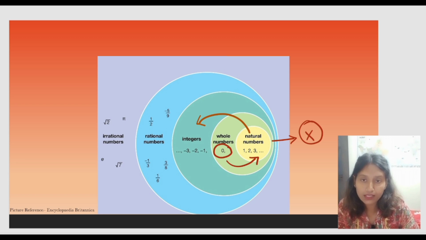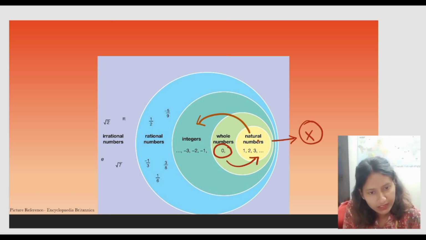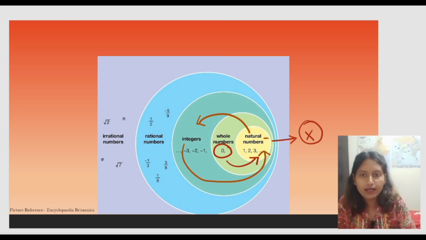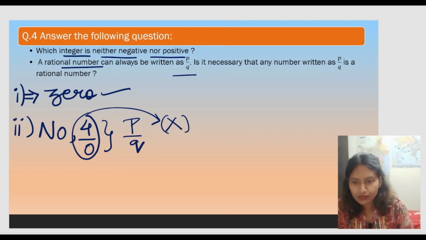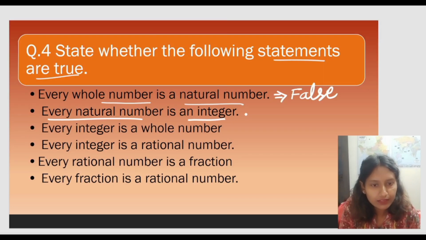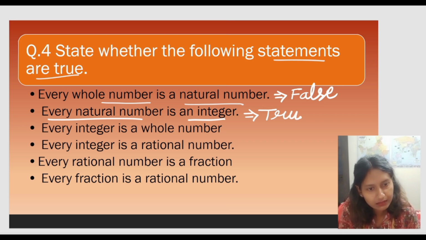Yes. How will you answer it then? We can clearly see that all the natural numbers are coming under integers. So all the integers which are positive are the right answer. So to answer this part, we will say that this statement is true.